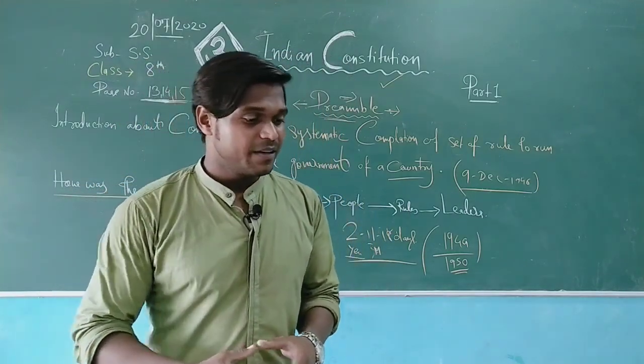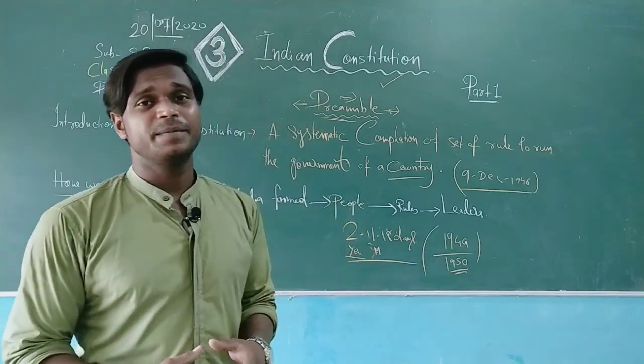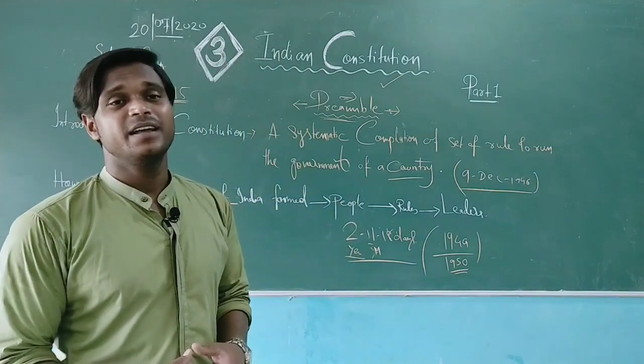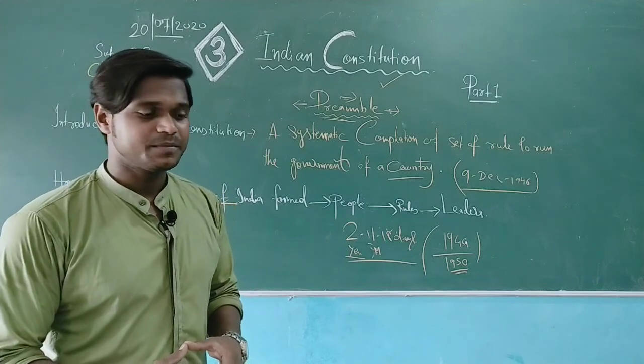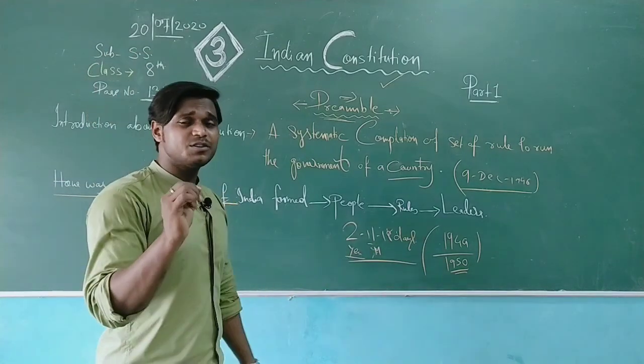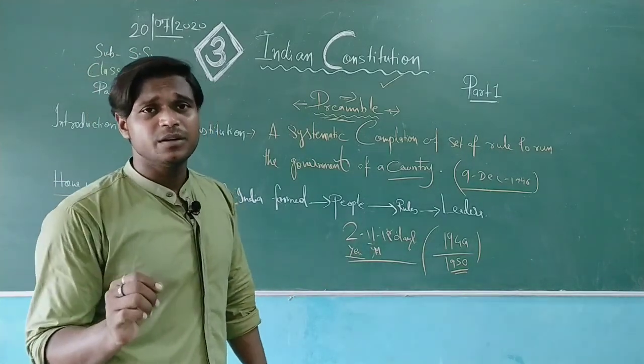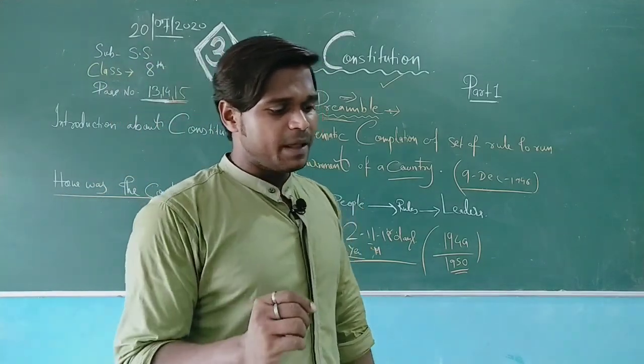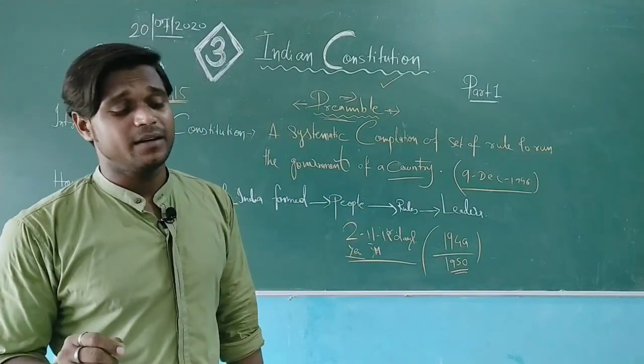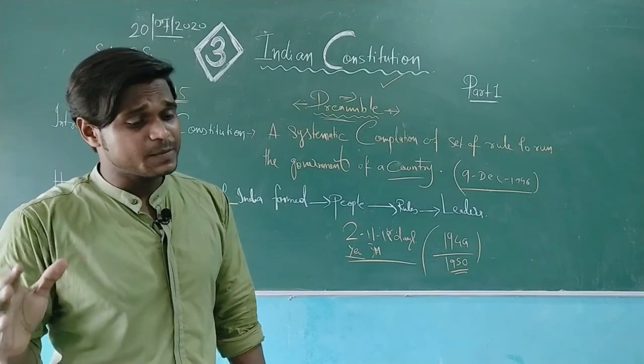Moving further, some people were also elected, such as Vijayalakshmi Pandit from the female grade, as well as Sarojini Naidu. The Constitutional Assembly was formed for the people, and there were a number of subcommittees taking care of various aspects of the constitution.